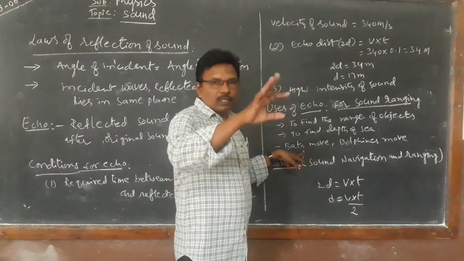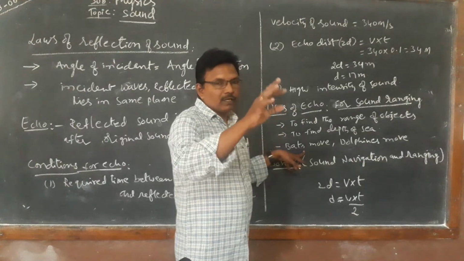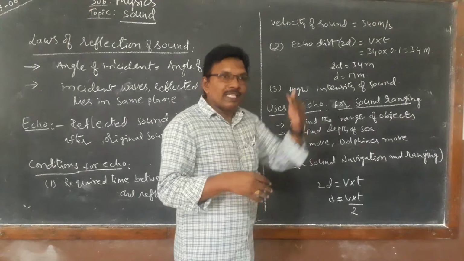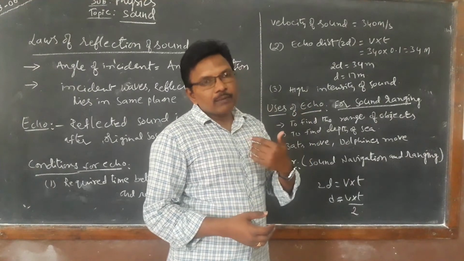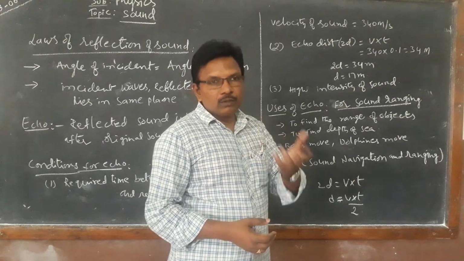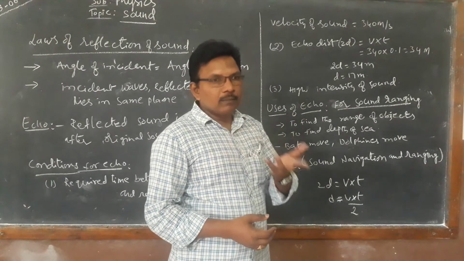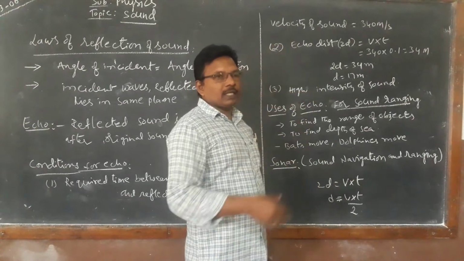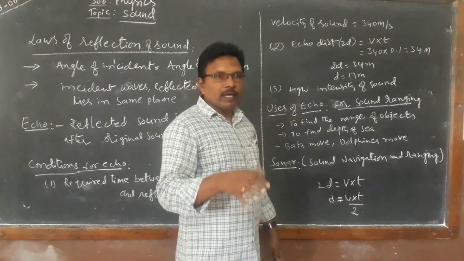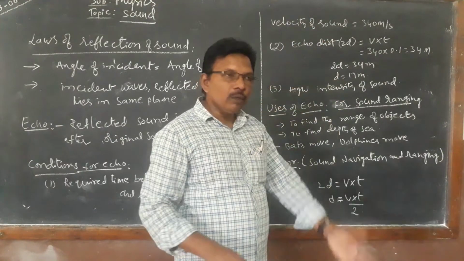Bats produce and release ultrasonic waves. Those ultrasonic waves hit the object and return back. That means echo. After returning, the waves touch the bat again. By that, bats can estimate the obstacle in their path, change direction and move forward.